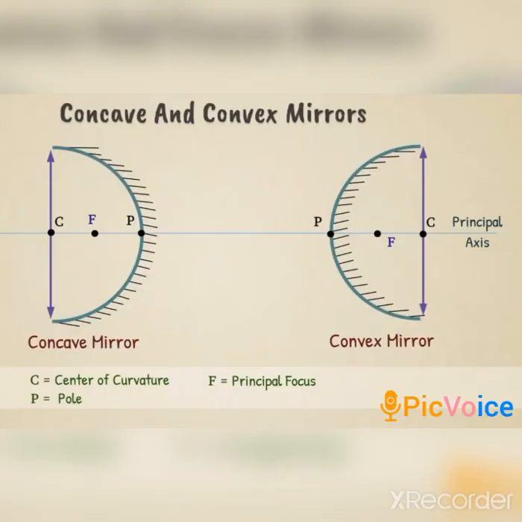This diagram gives you an exact understanding of how the three points are located on the concave and the convex mirror. P denotes the pole, F denotes the focus and C denotes the center of curvature. The line which is drawn from C to P is known as the principal axis.